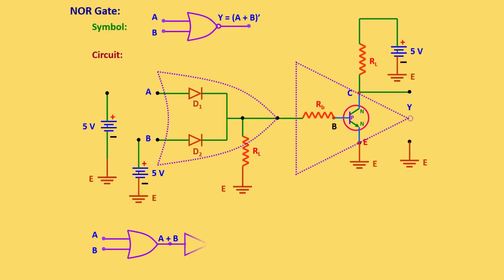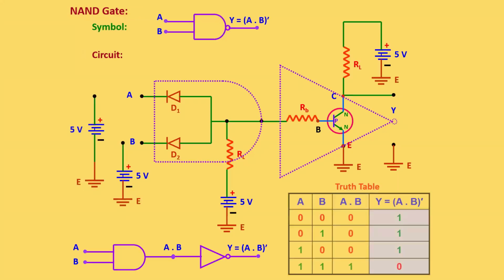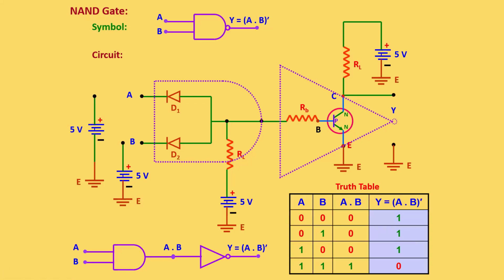Now, the universal gates. NOR and NAND gates are called universal gates because by using these two gates, we can configure all other types of gates. So NOR is just like NOT plus OR. Here, the NAND is nothing but AND plus NOT.